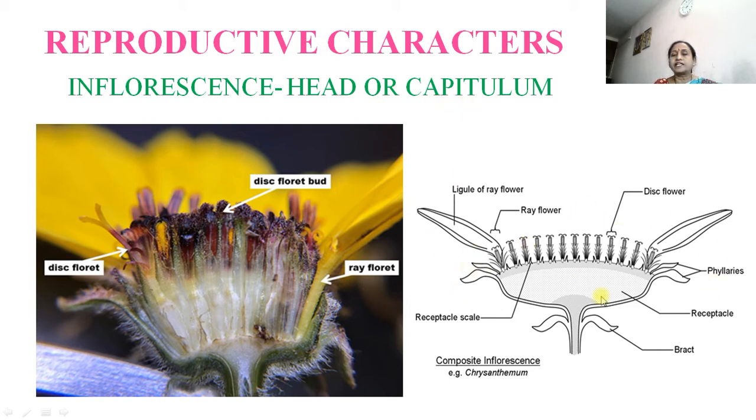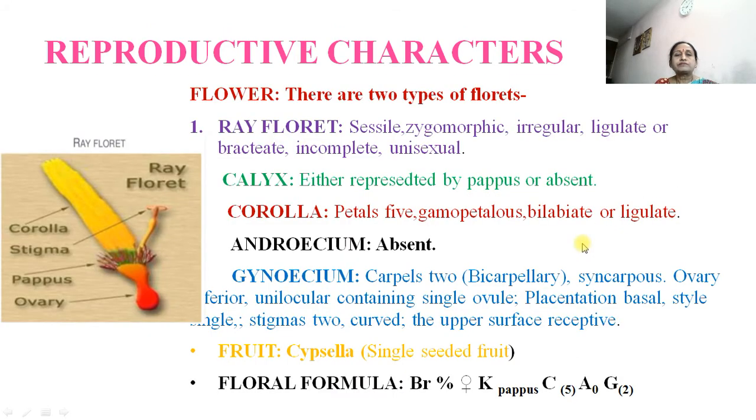Then reproductive characters: the inflorescence is a head or capitulum. It is a special type of inflorescence which includes ray florets and disc florets. These are the ray-like structures, the ray florets, and at the center the florets present are called disc florets. Then there are two types of florets. As I told earlier, the first one is the ray floret.